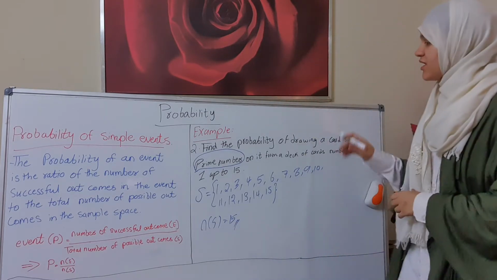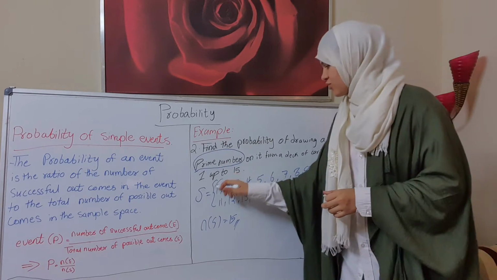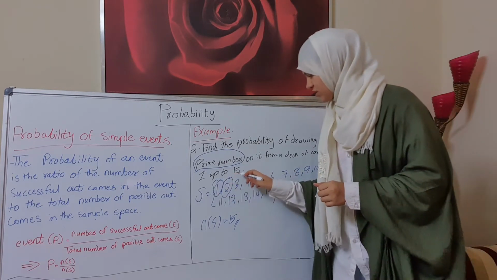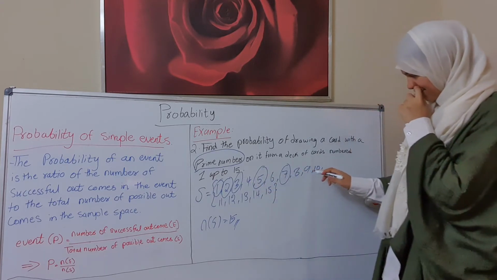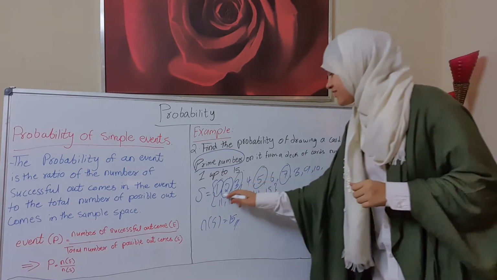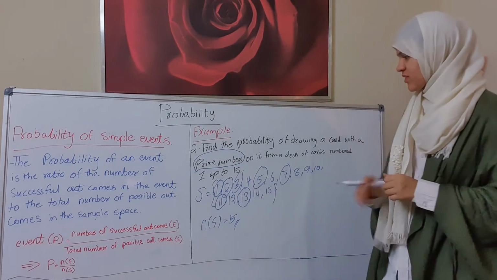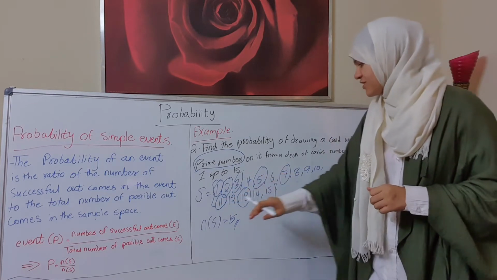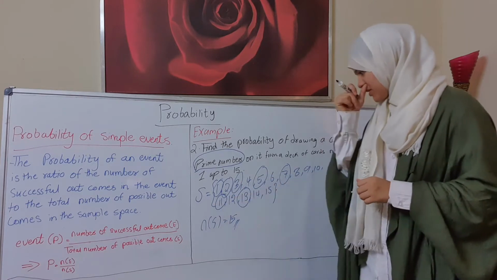Okay, now the prime numbers from 1 up to 15 are 1, 2, 3, 5, 7, 11, 13 only. That means 1, 2, 3, 4, 5, 6, 7.